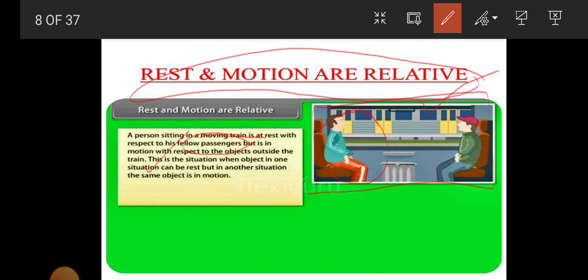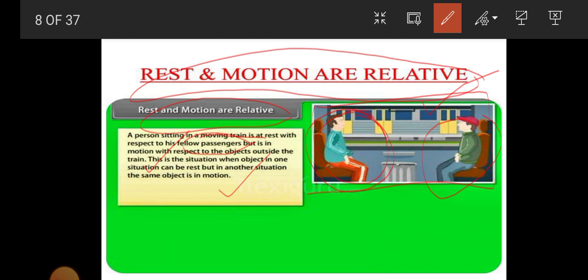So an object in one situation can be at rest, but in another situation in motion. That's why motion and rest are relative.